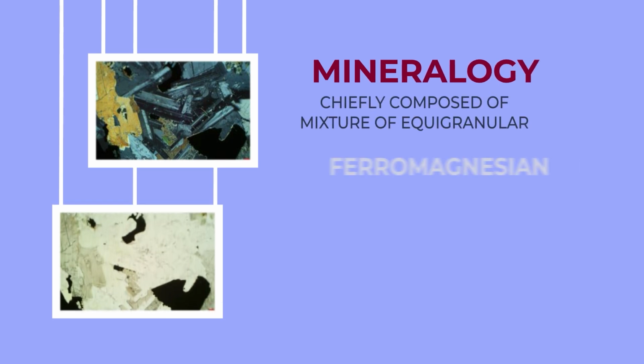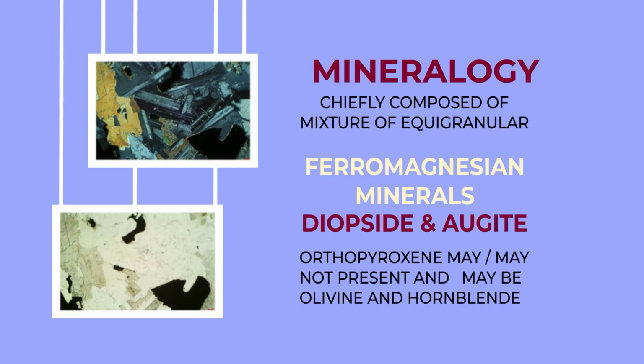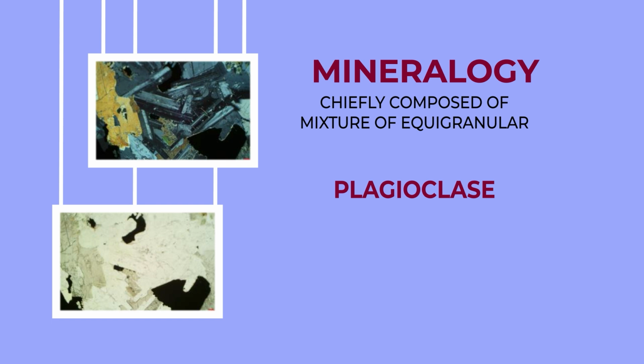Mineralogically, it is chiefly composed of a mixture of equigranular ferromagnesian minerals, diopside and augite. Orthopyroxene may or may not be present, and olivine and hornblende may also be there. Plagioclase is of labradorite to bytownite composition. You can see the photomicrograph, plagioclase crystals and an augite crystal also. Plagioclase is showing parallel or albite twinning.